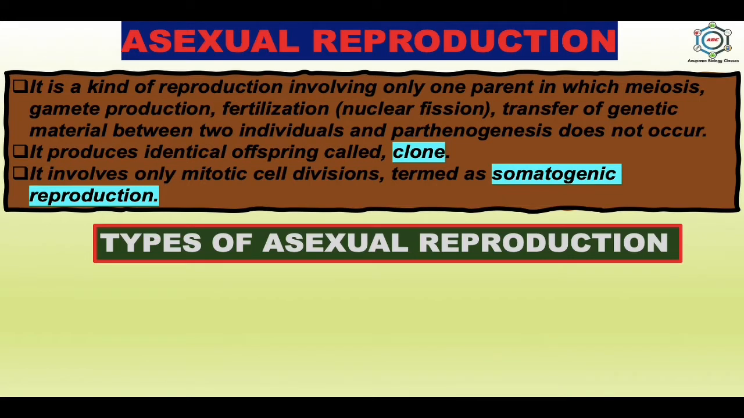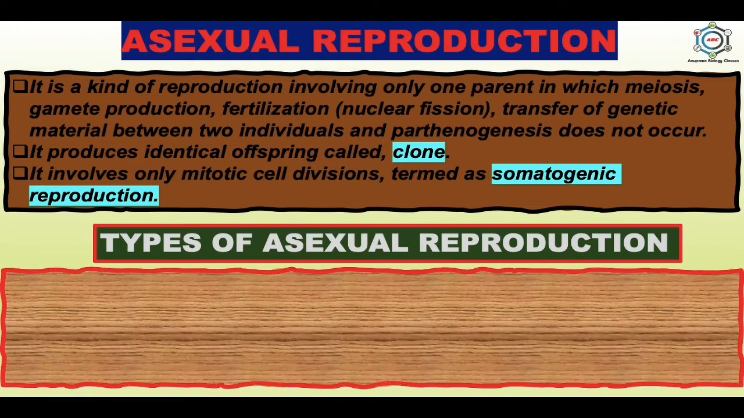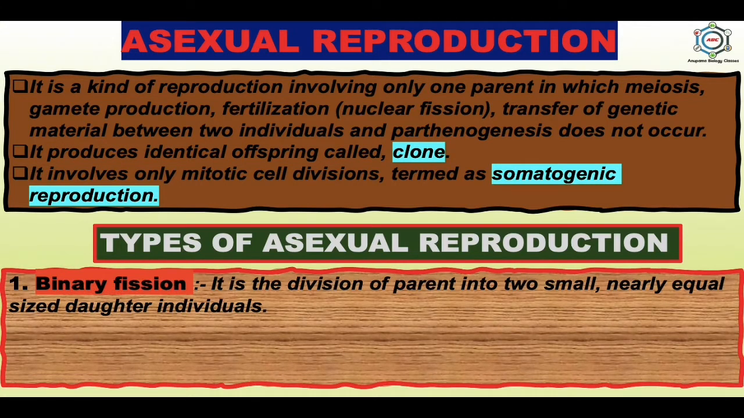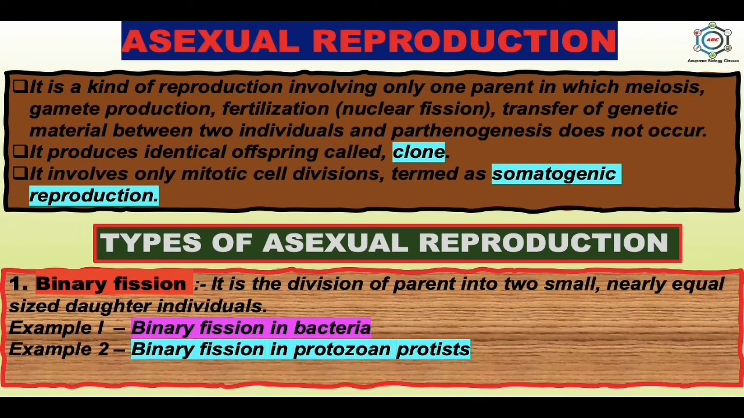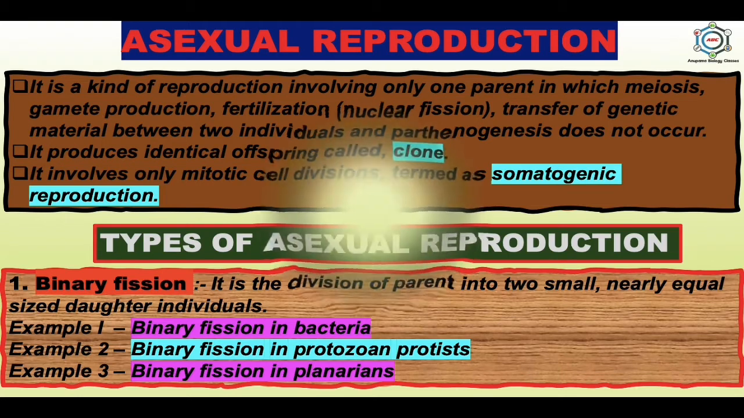Now, the types of asexual reproduction. There are different ways of asexual reproduction, in which the first one is binary fission, where the parent divides into two nearly equal sized daughter individuals. The examples are, first, binary fission in bacteria, binary fission in protozoan protists, and binary fission in planarians, which we will discuss here in detail.